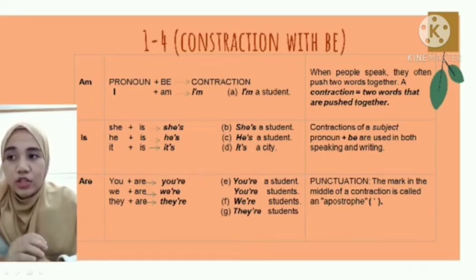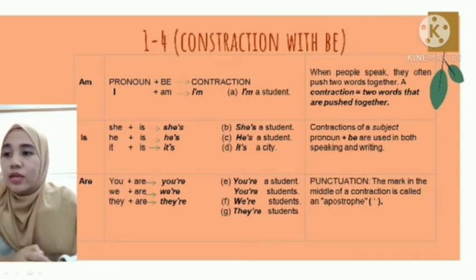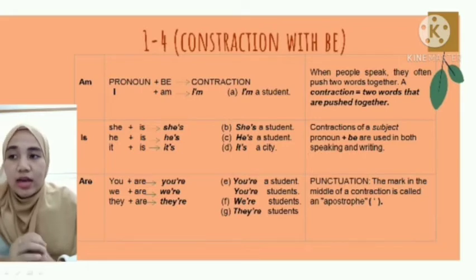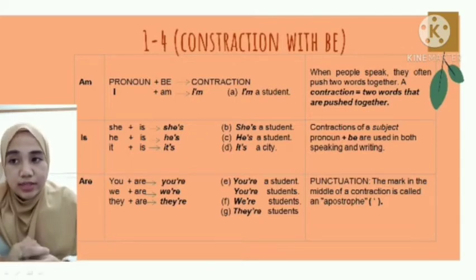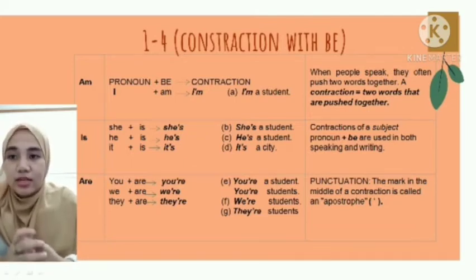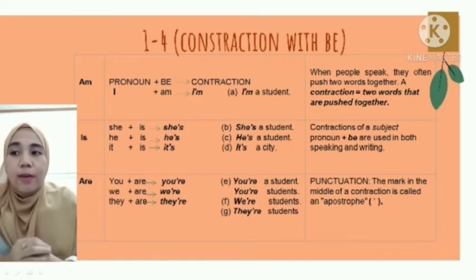Now pay attention to the second table. Here we have the pronouns she, he, and it, and is as the to be. So she plus is becomes she's. For example, she's a student. And he plus is becomes the construction he's. For example, he's a student. And it plus is becomes it's.